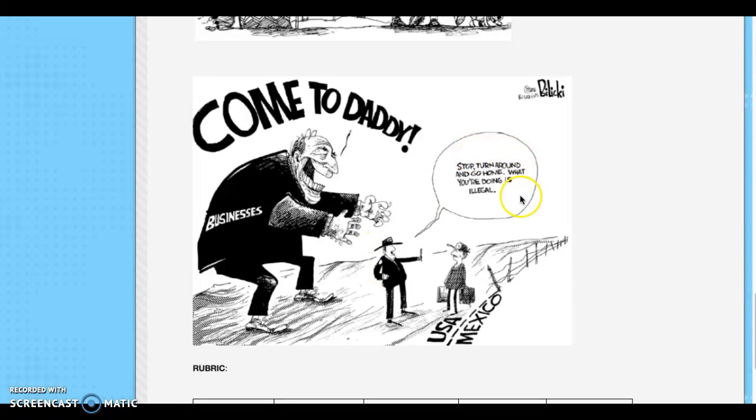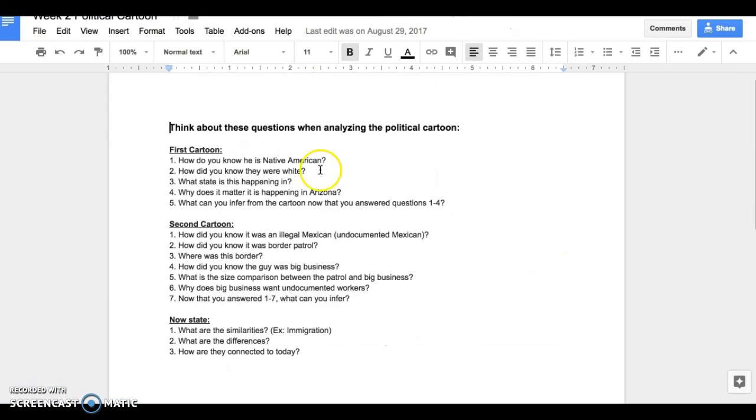And it says, stop, turn around, and go home. What you're doing is illegal. Look at the border. It says U.S. and Mexico, and there's a fence with barbed wire. So you can use that document I provided.